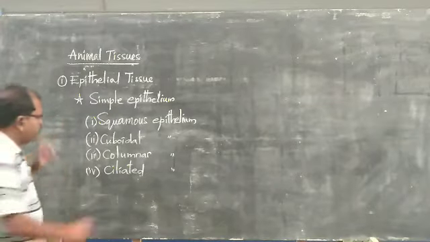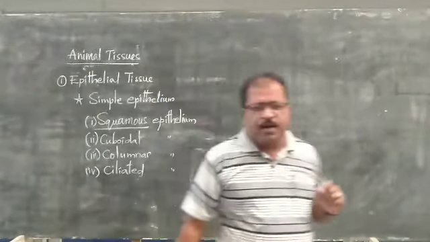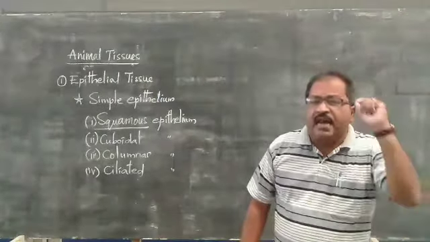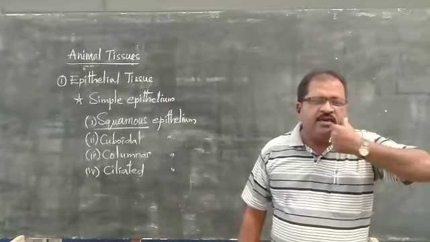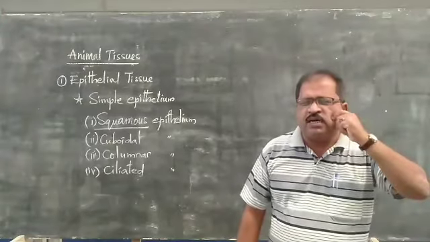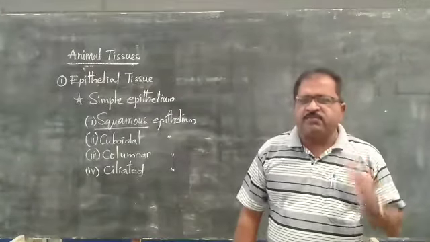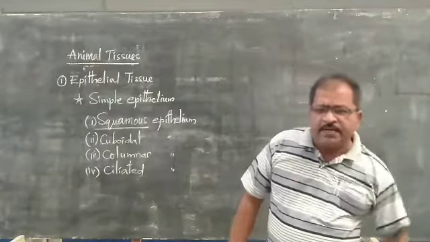Remember, okay? Squamous epithelium is mostly present in the lining of the blood vessels and the cheek of the mouth. This is the internal area of the cheeks of the mouth, as well as the body linings completely.